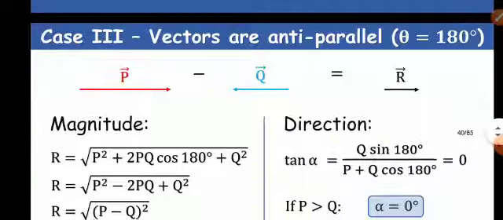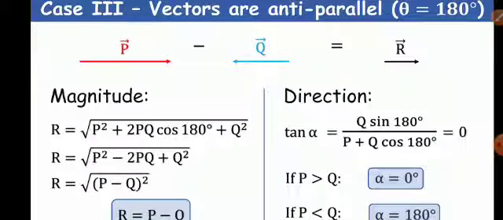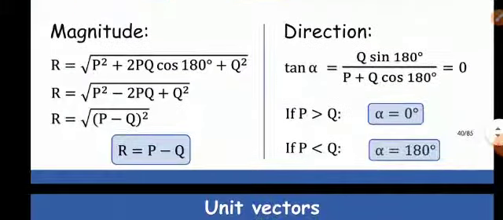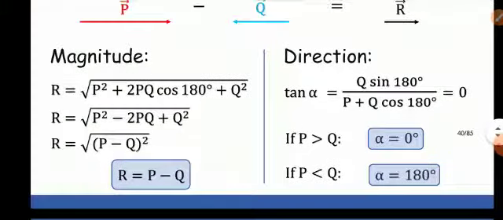And if they are anti-parallel, then theta is 180 degree. Substitute the value of theta 180, you will get P minus Q. So if the P vector is greater, then you will write root under P minus Q whole square. If Q is greater, then you will write Q minus P whole square. So the greater vector will be written first, because when we get a negative number under the square root, that will be an imaginary number. So when two vectors are anti-parallel, then the resultant is represented simply by taking the difference of the magnitudes of the two vectors, and it will be directed in the direction of the first vector.